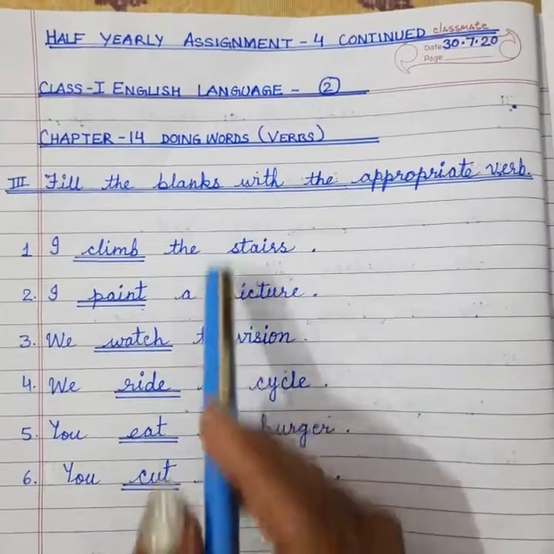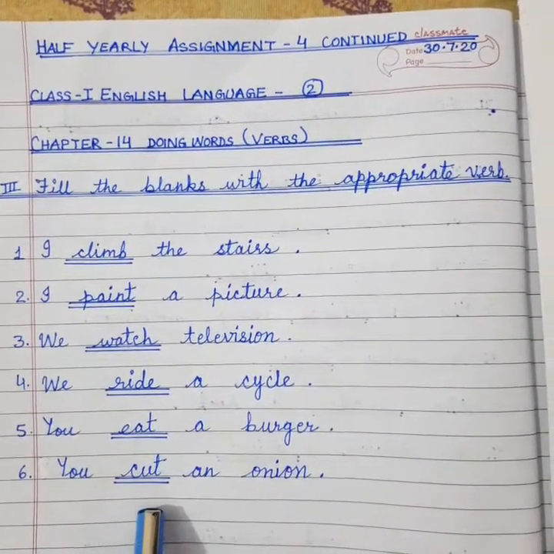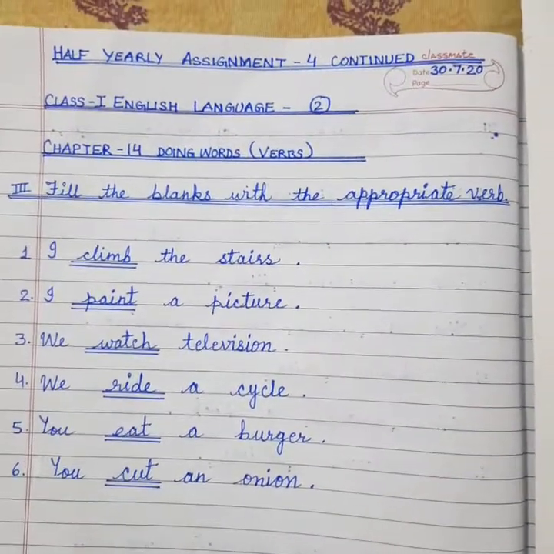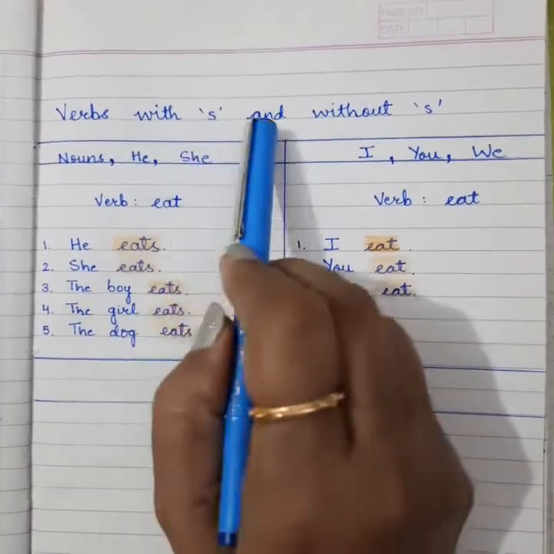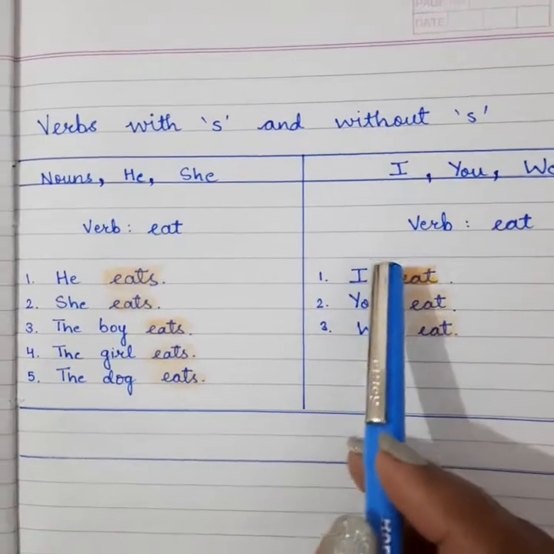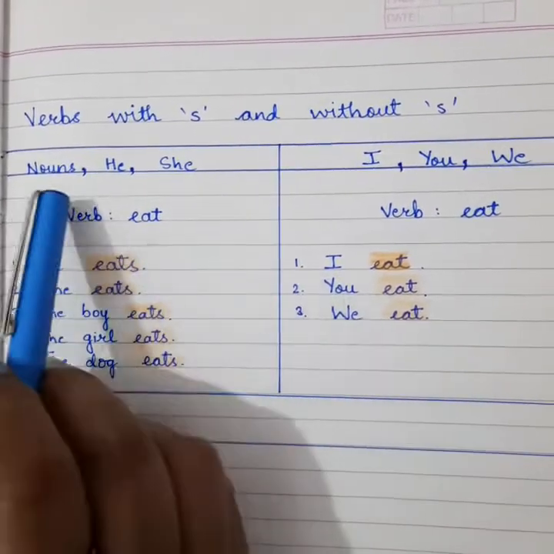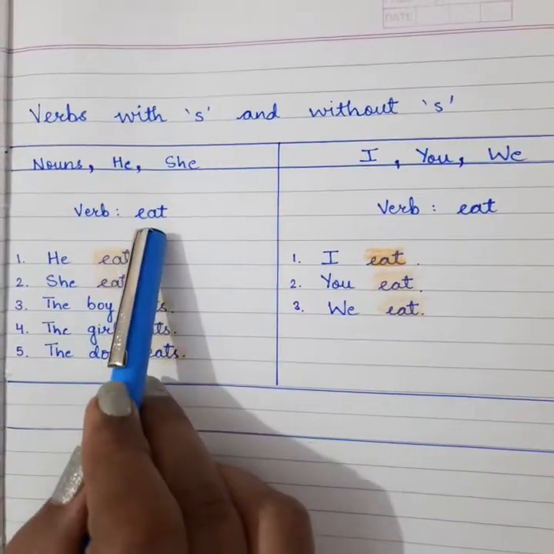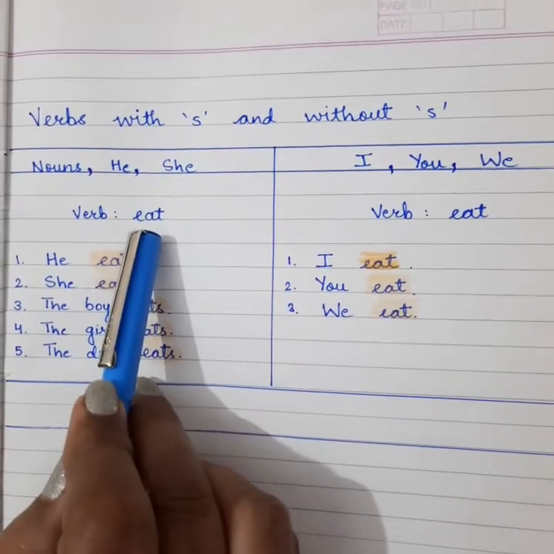Children, before starting this exercise, I want to tell you something more important about the verb. Verbs with S and without S. Today, we will learn how to use verb with a noun and pronoun. Now today, for example, we have taken eat. Eat is a verb.